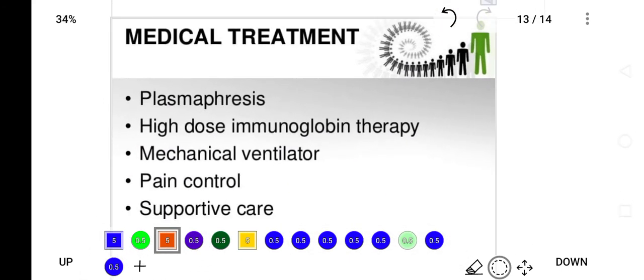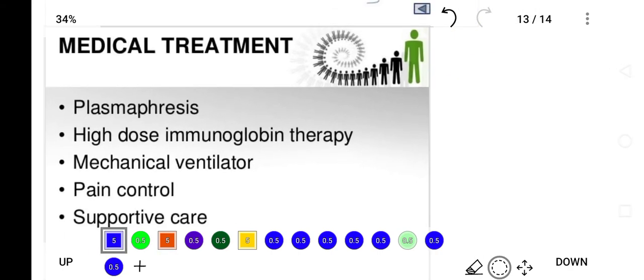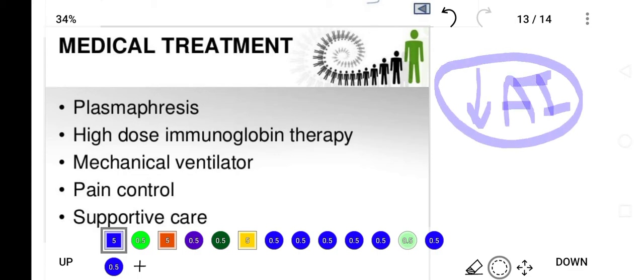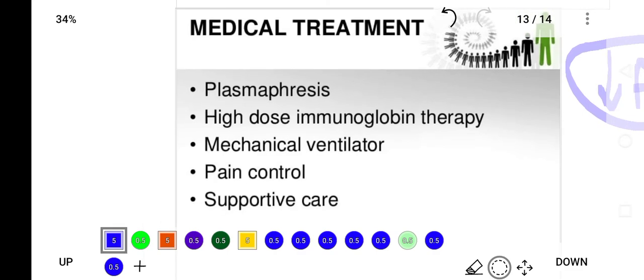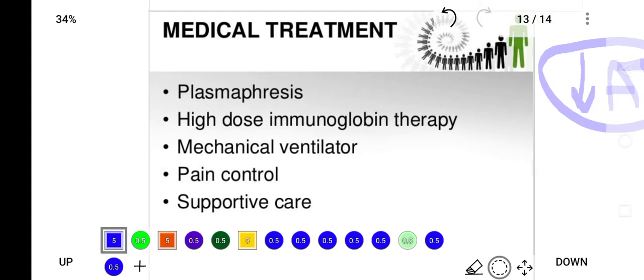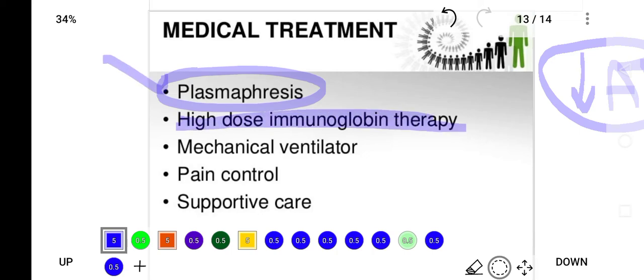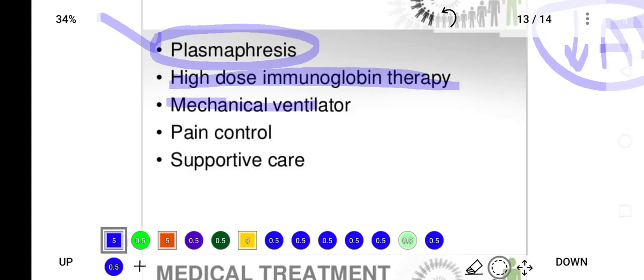So when demyelination occurs because of autoantibodies, treatment will be to suppress these autoantibodies. When autoantibodies are suppressed, they will not attack the myelin sheath and the patient will get relief. So plasmapheresis is the treatment of choice or high dose immunoglobulin therapy is given to the patient. If the patient is on a mechanical ventilator because of respiratory muscle failure, then support can be given to the patient.